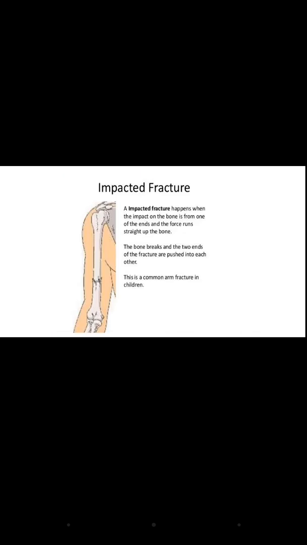Then impacted fracture happens when the impact on the bone is from one of the ends and the force runs straight up the bone. The bone will break down and the two ends of the fracture are pushed into each other. Impacted fracture means there is a breakage of the bone and one bone is pushed into another bone.